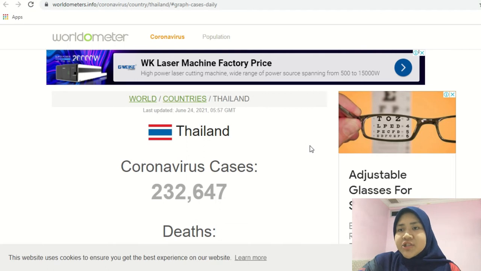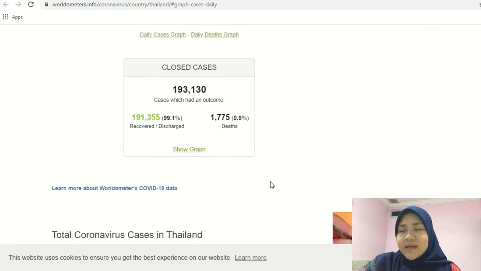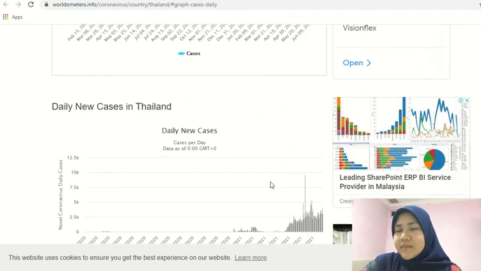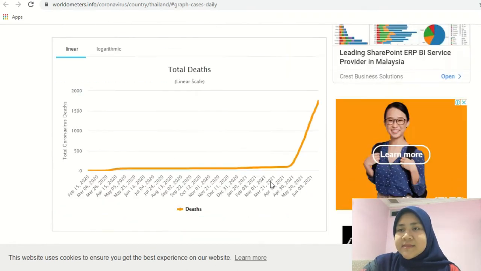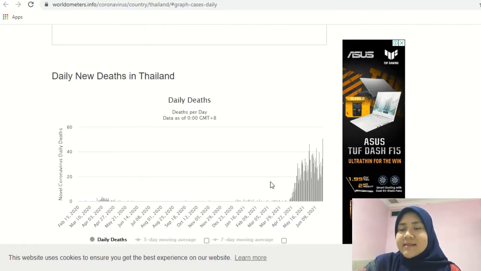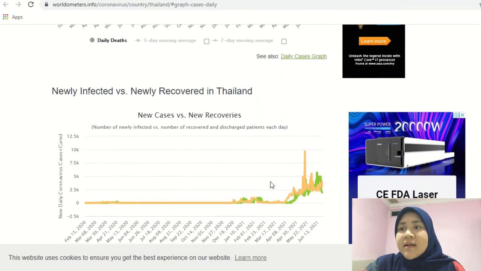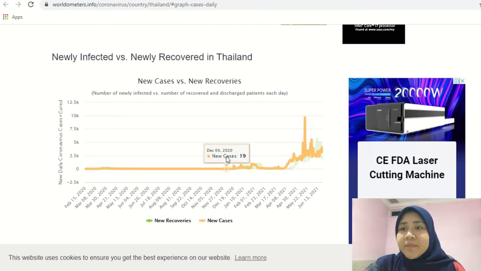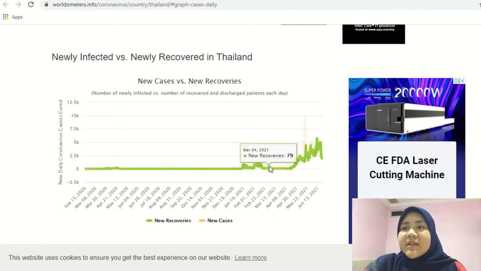For data from March, April and May in Thailand, through Worldometer, we can find daily new cases data, daily recovered cases, and daily death cases for the 3 months as in the graph shown. For example, in the new cases versus new recovered graph, we can get data for 1st March 2021. Green color is recovered case and orange is new case.